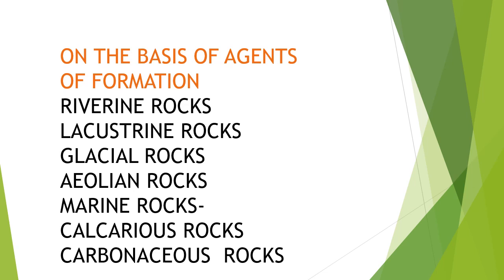Then the last type of rock is the marine rocks. They are generally found at the ocean floor, and they are divided into two categories, that is the calcareous rocks and the carbonaceous rocks. As the name indicates, the calcareous rocks are those which have a high calcium content in them. These rocks are formed by the deposition of shells and skeletons of sea organisms such as corals, oysters. So chalk and limestone are examples of such rocks.